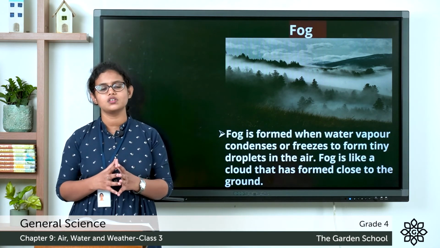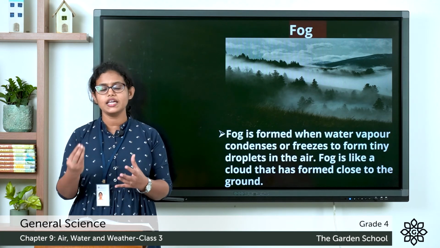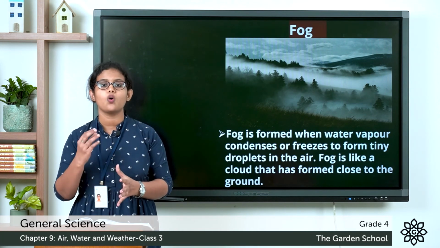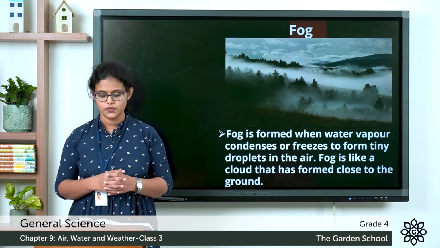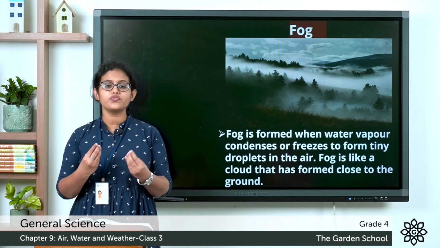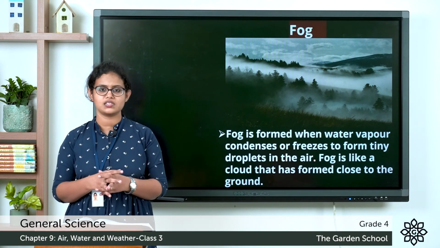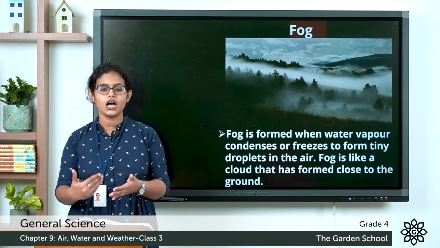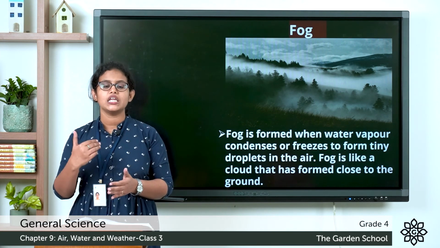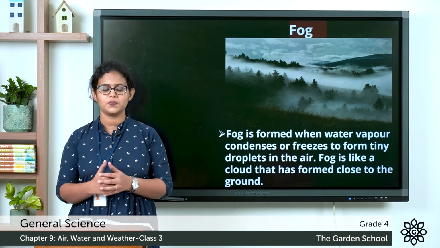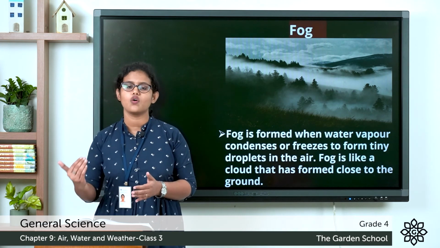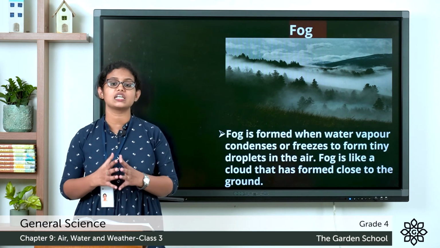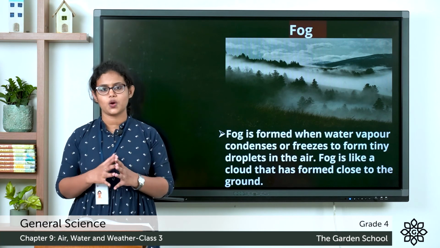It is formed when water vapor in the air changes into water droplets. And in order to form fog, another important thing is that dust or any other kind of air pollution needs to be in the air. This gives rise to fog. So fog is a cloud that touches the ground.